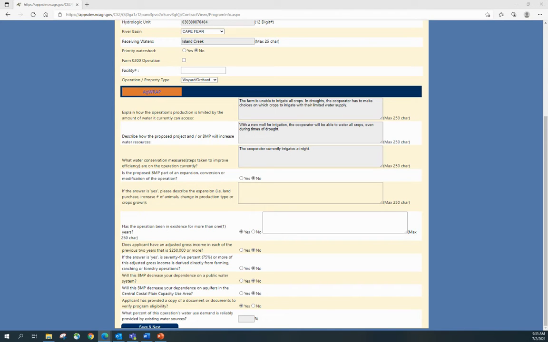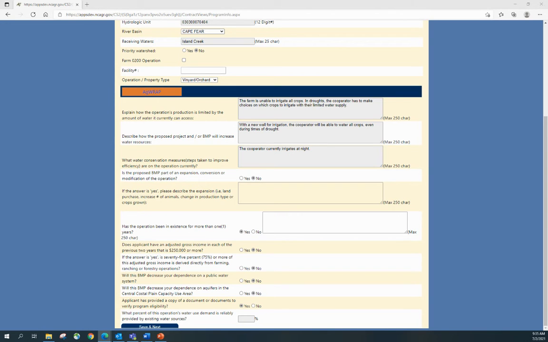Indicate if the proposed BMP is part of an expansion, conversion, or modification of the operation. If yes, please describe the expansion in detail. The next questions will deal with the eligibility of the AgWRAP program.